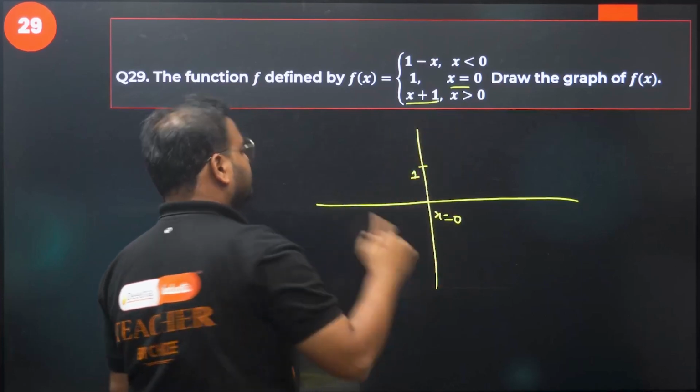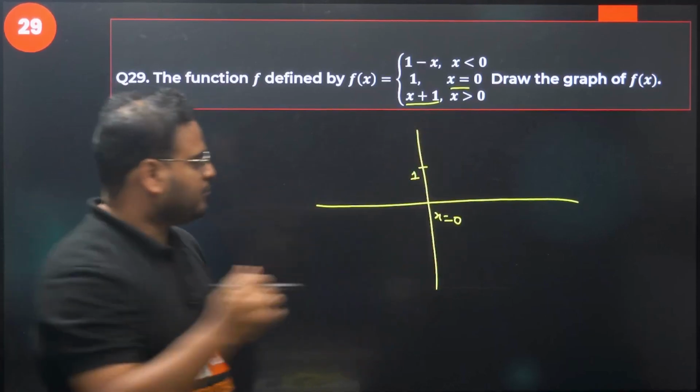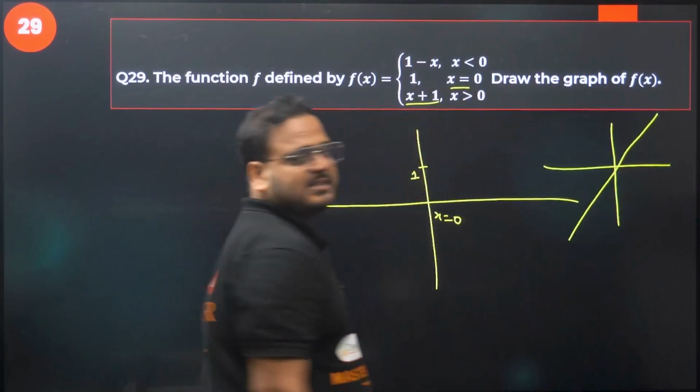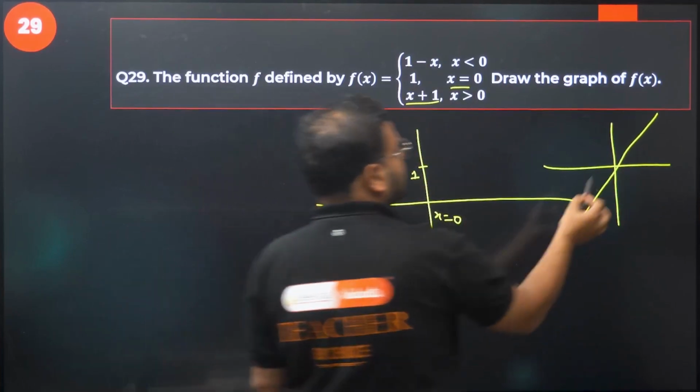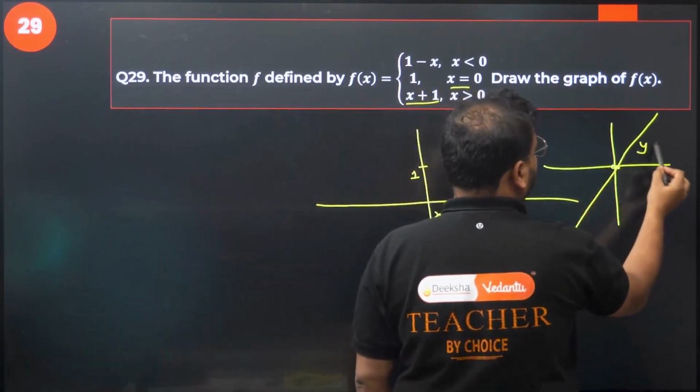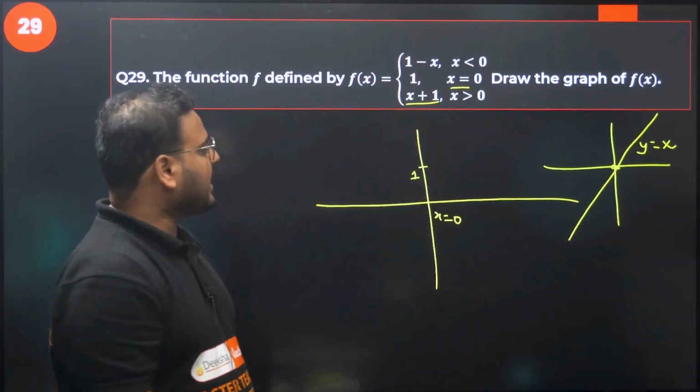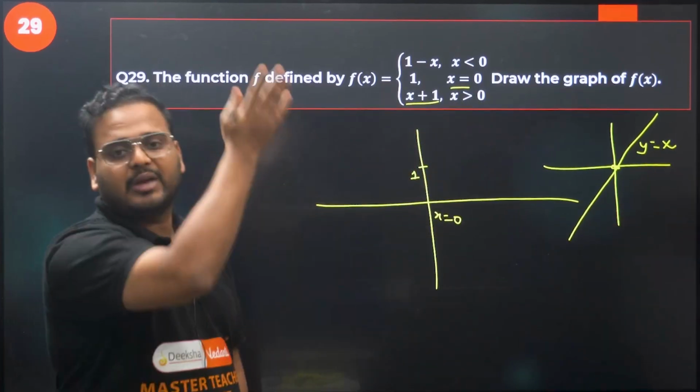On this side, what happens? x plus 1. What do you mean by x plus 1? If you remember transformation, this represents the curve y equal to x. When I say x plus 1, it means move up by 1 unit.